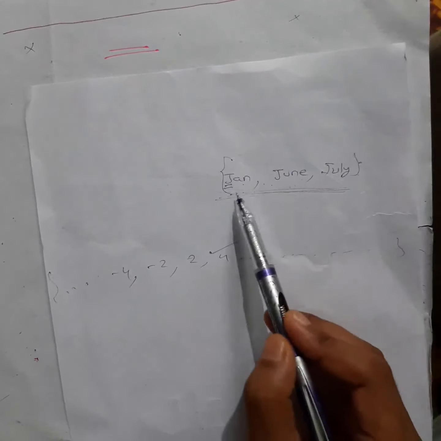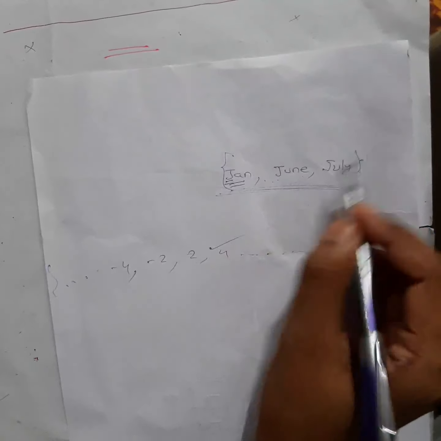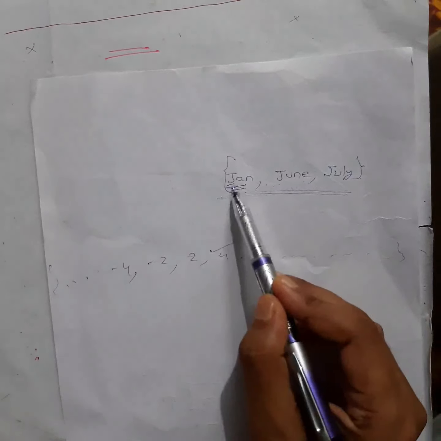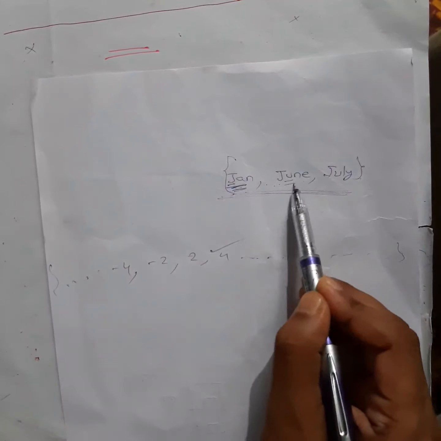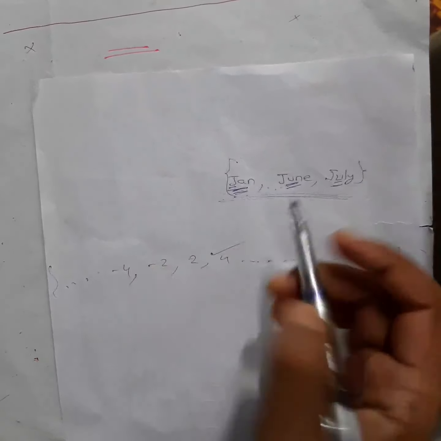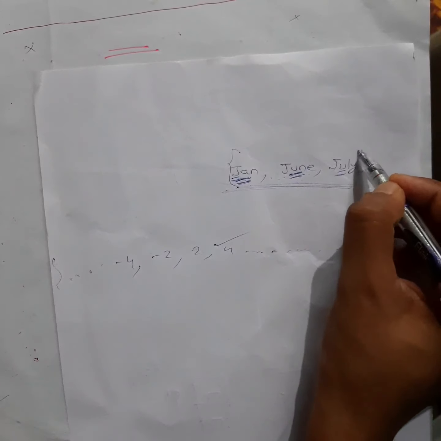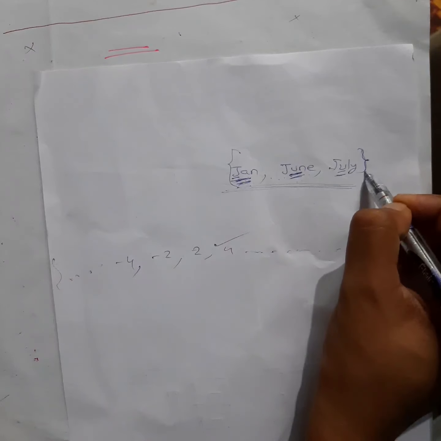Okay. Now see the object which I have written here. For the first question, what it was, you have to write down the months which start with letter J. So these are the months, right? So see, these are called elements. Okay, in maths this one is called elements. And remember, sets are always written under curly brackets.